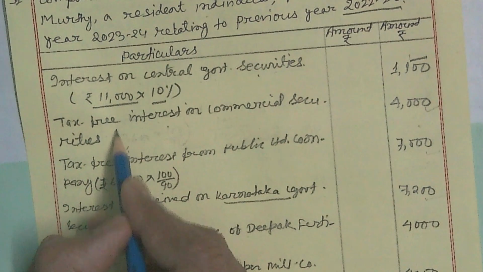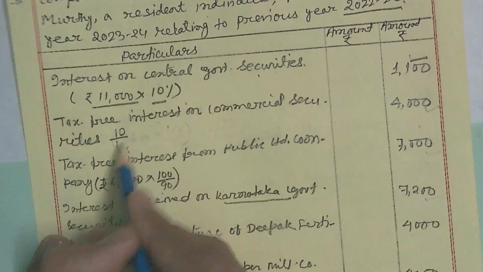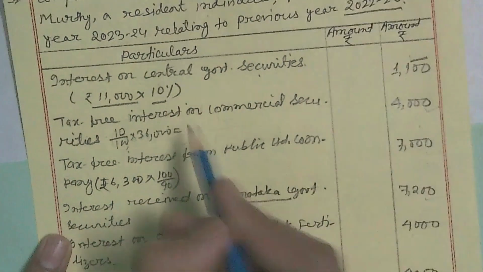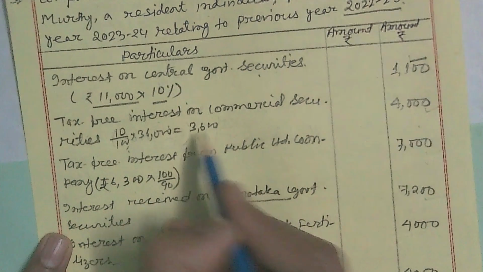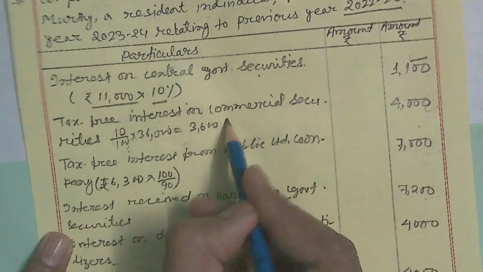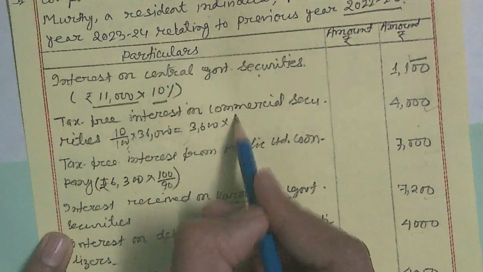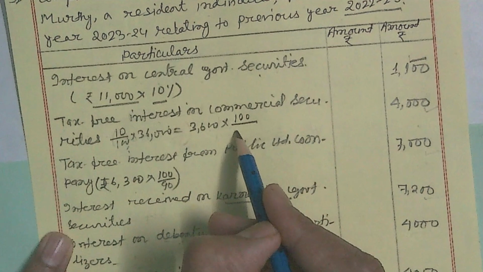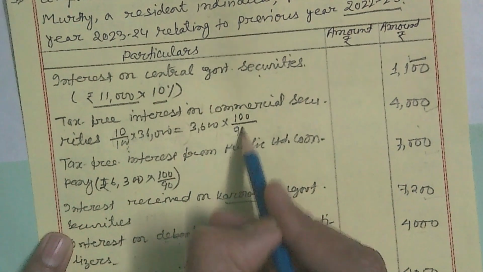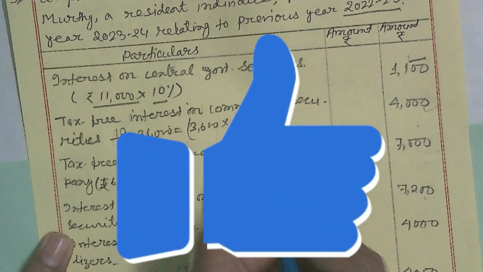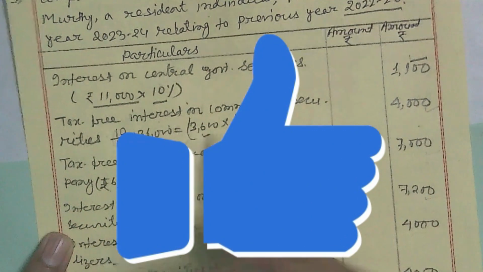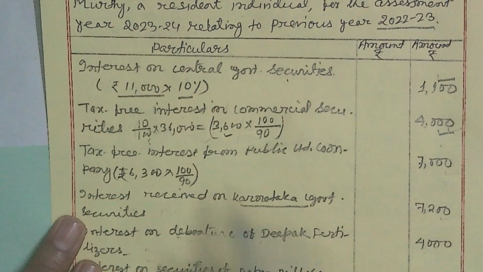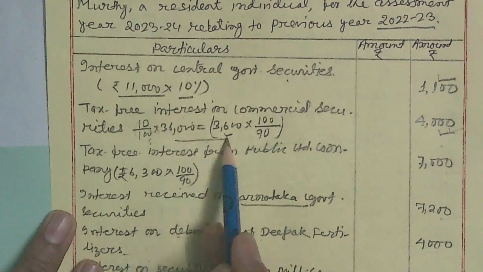So if we have to calculate in this manner, 10% of 36,000 is 3,600. So this is made tax free, means 10% is already deducted as TDS. So 100 divided by 100 minus 10, that is 90. So we have to calculate in this way, and when you calculate this, then you will get 4,000 rupees. Since it is made tax free, that is why this rule is applicable.